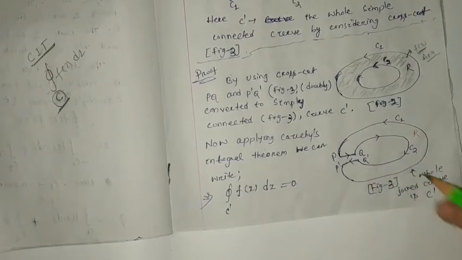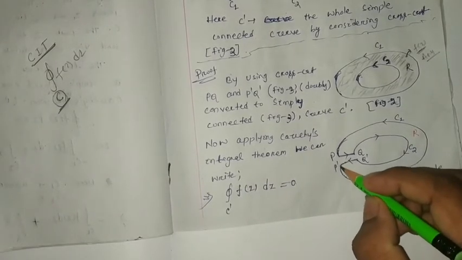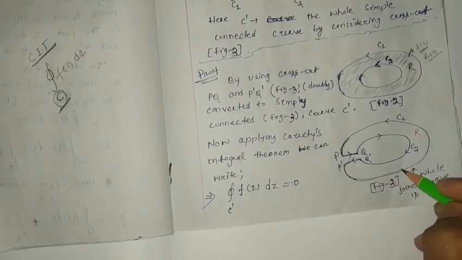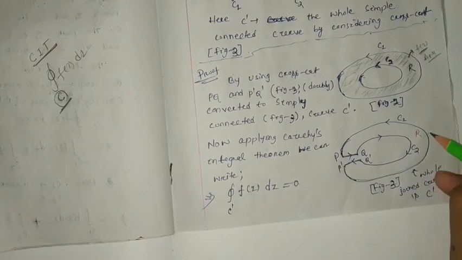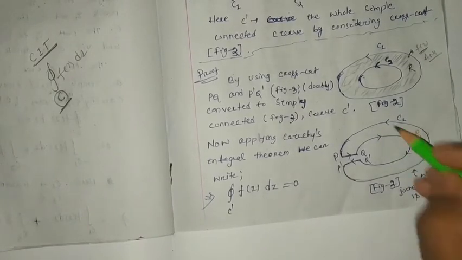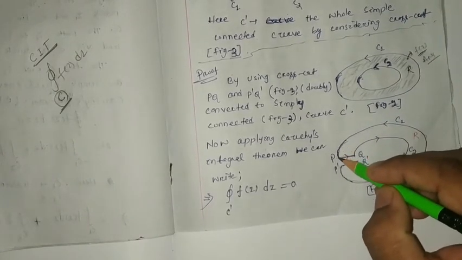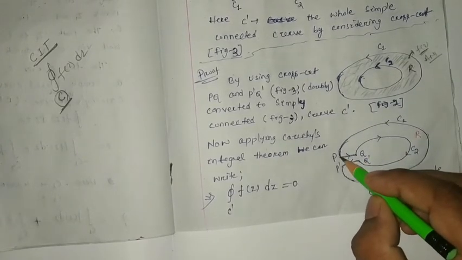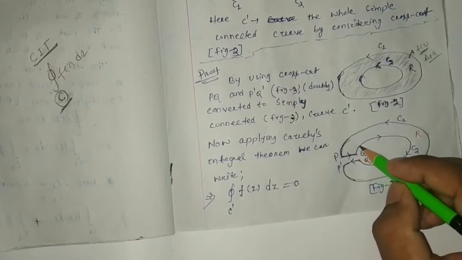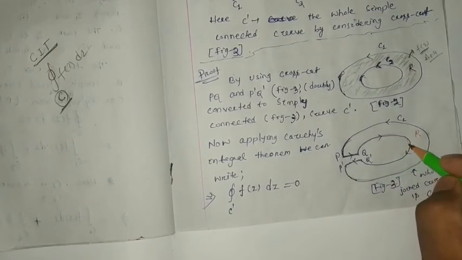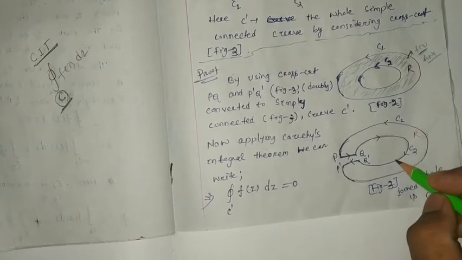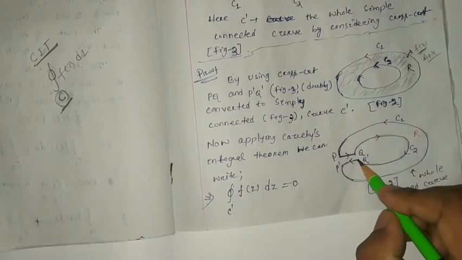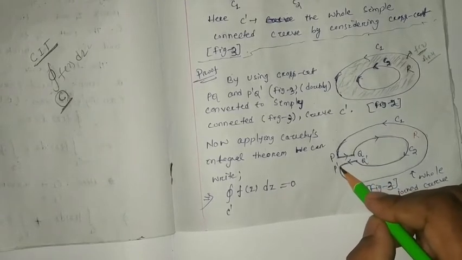Here you can see, suppose you start from here and you draw the curve, this one, without removing my pencil. I enter through this with the help of this crosscut, again move around on the C2 curve without removing my pencil, and again by the P dash Q dash crosscut, I come out to the initial point.